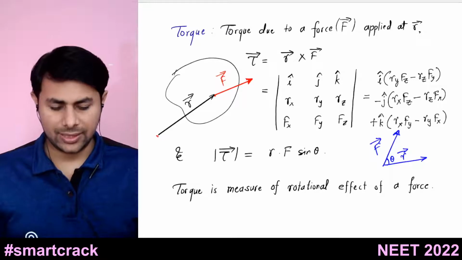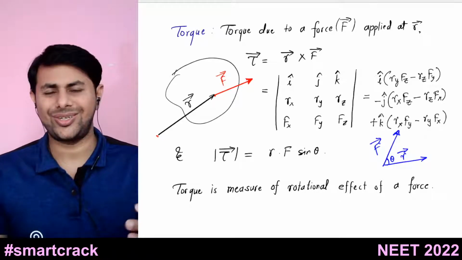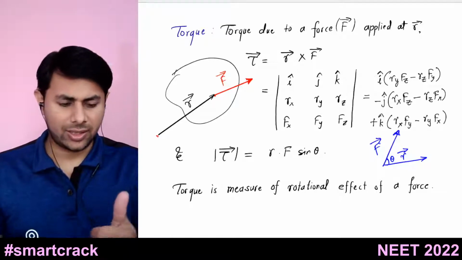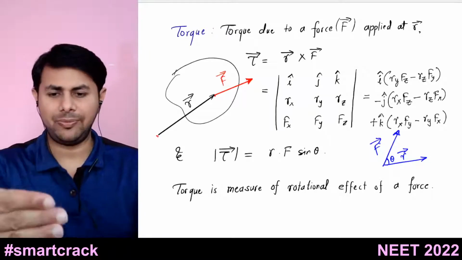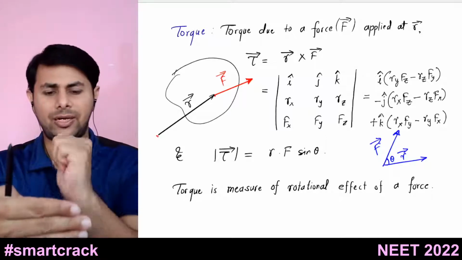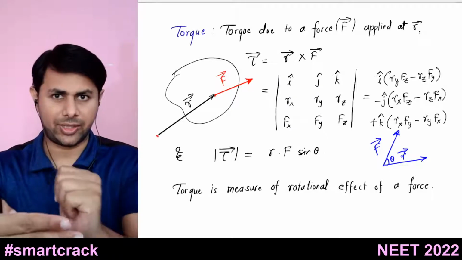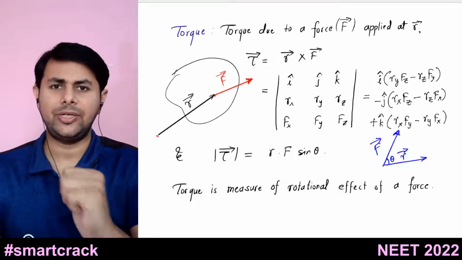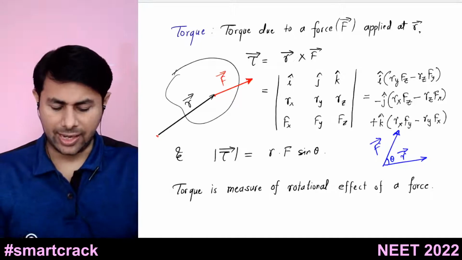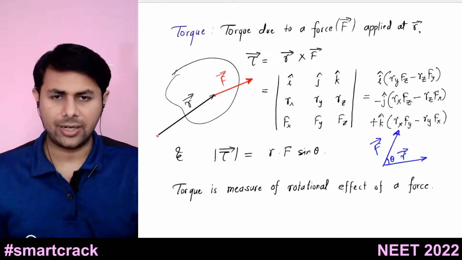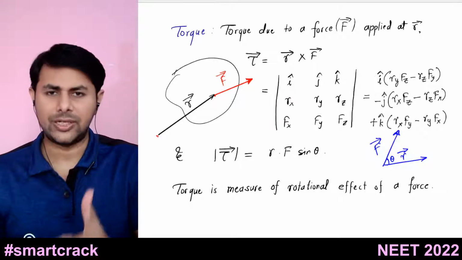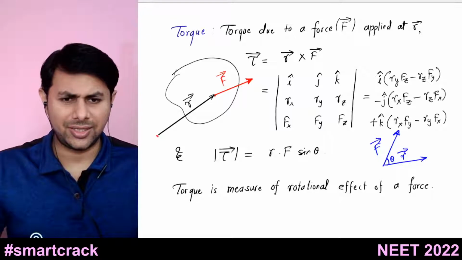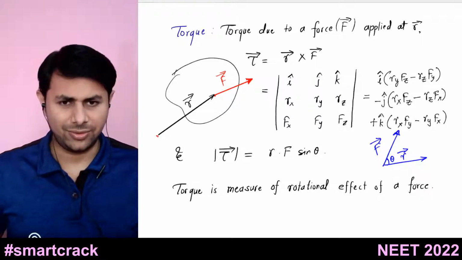Right now, if your mobile or any device you are watching this video on is lying down, then the resultant will be upwards. If it is kept in front of you, then for r bar cross f bar, if you stretch your thumb, the straight thumb will show you the direction of the resultant, and it will be pointing towards you. If your device is lying down, then r bar cross f bar will give you what? A vertically upwards direction. So I guess you could find that. Yes, no?